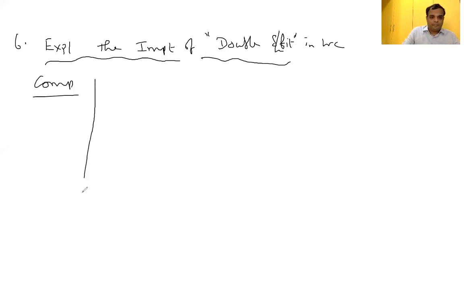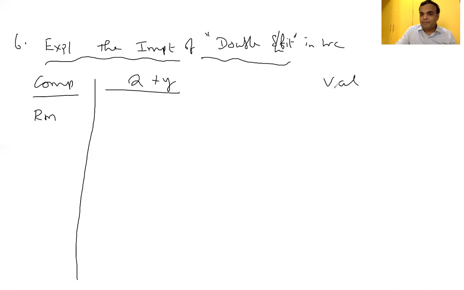The answer for the question is component-wise. Impact on raw material. In working capital, here raw material represents the closing stock of raw material, you know. What about the quantity impact and what about the value impact? That we have to identify.